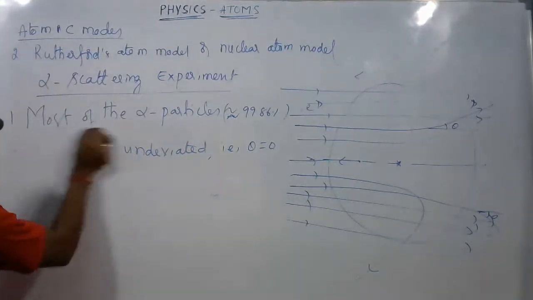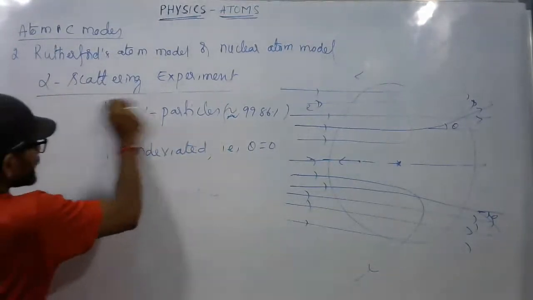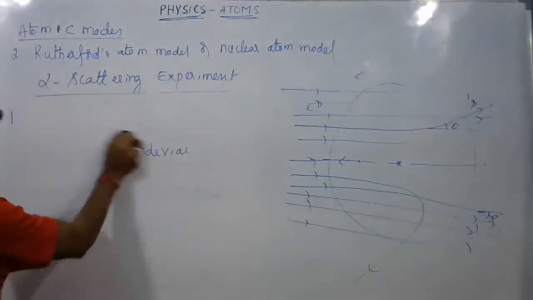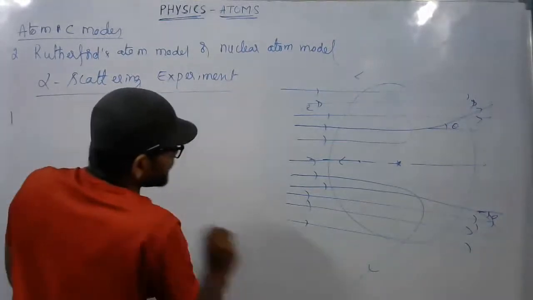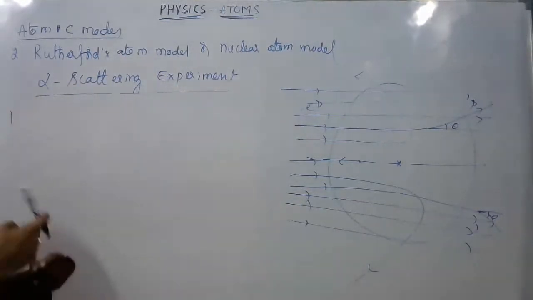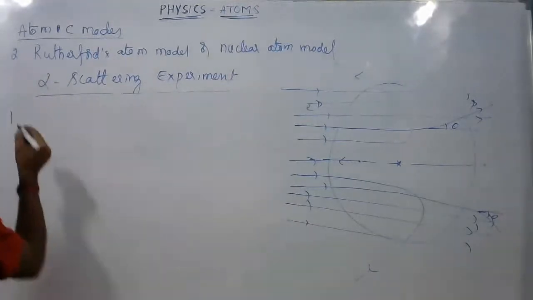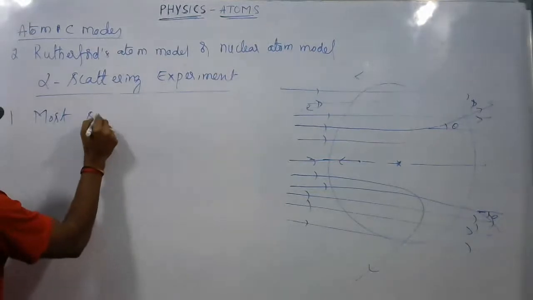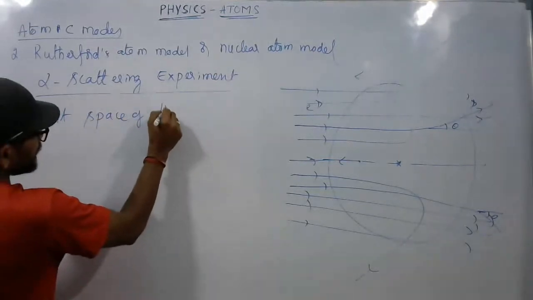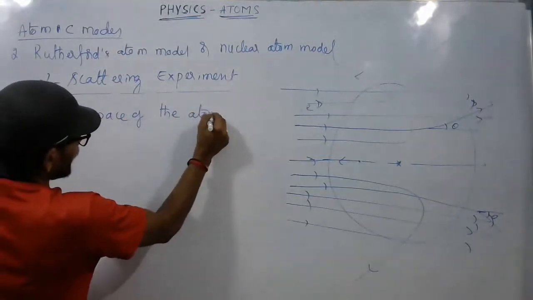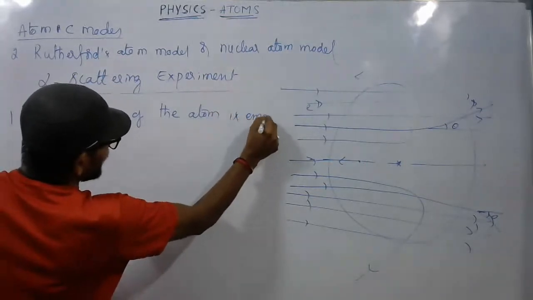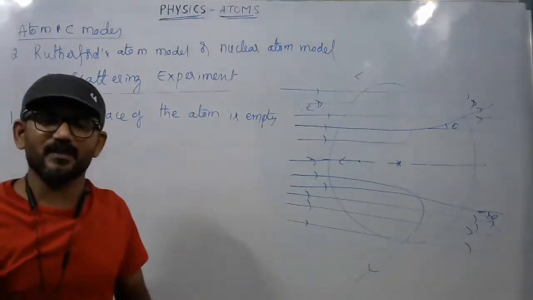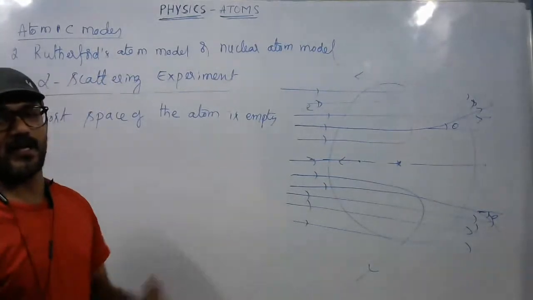From this, what they have concluded is that most space of the atom, the inside space of the atom, is empty, nothing is there. So this is the conclusion they have drawn from the first observation, or we can call it the result of the first observation.